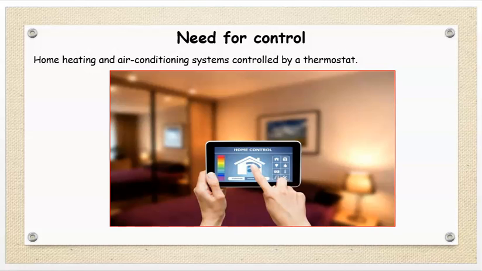Again, we know that we use air conditioners to cool our rooms or halls or whatever it may be. In vehicles also, air conditioners are used. Therefore, these air conditioning systems are controlled by a thermostat.